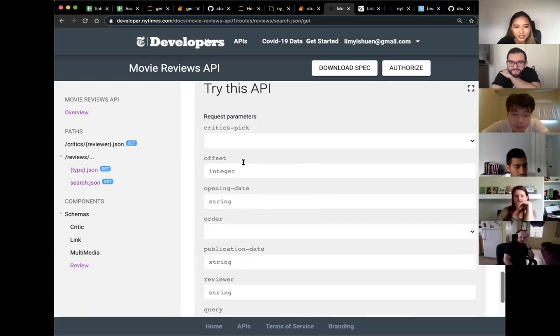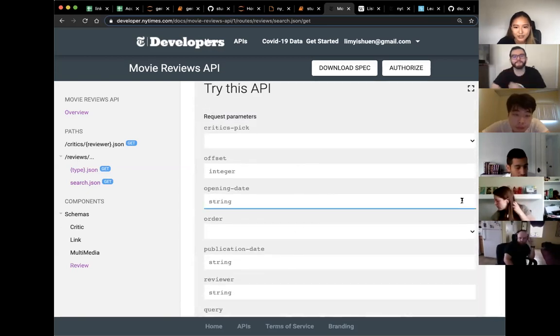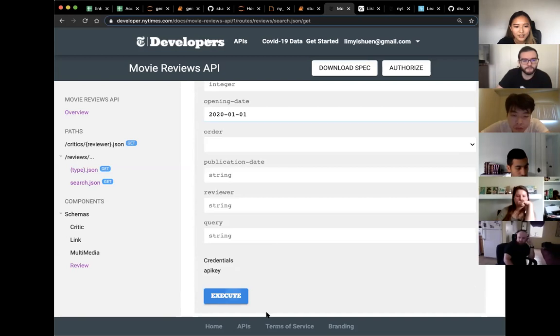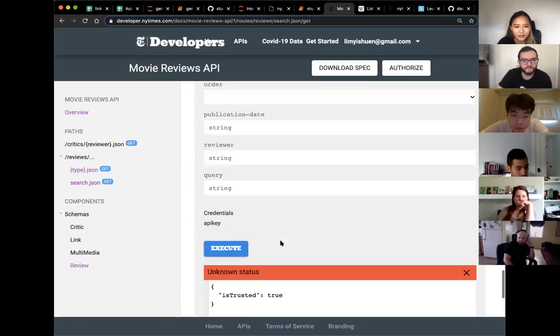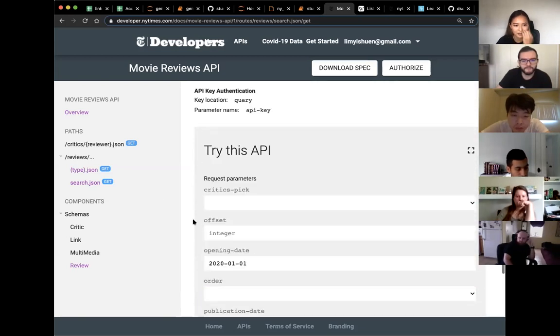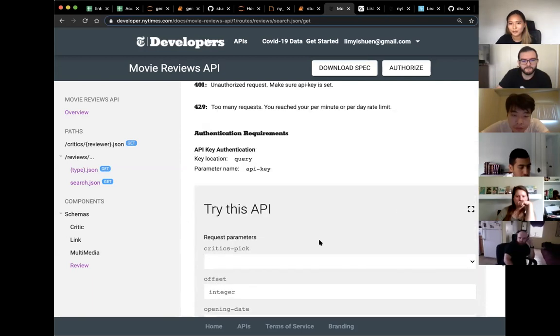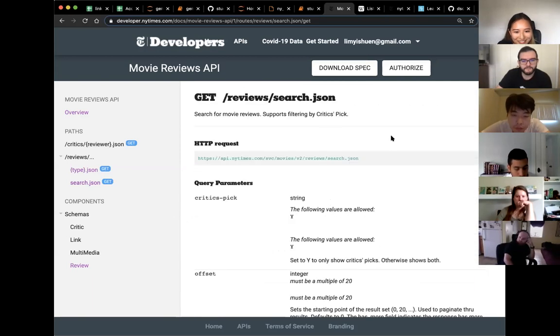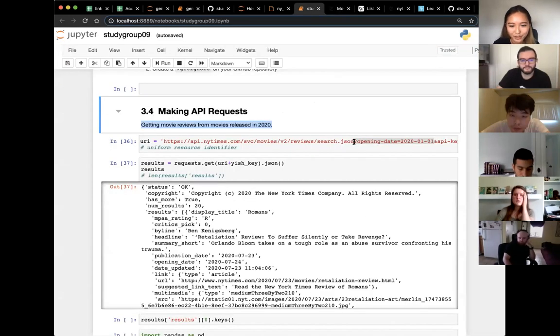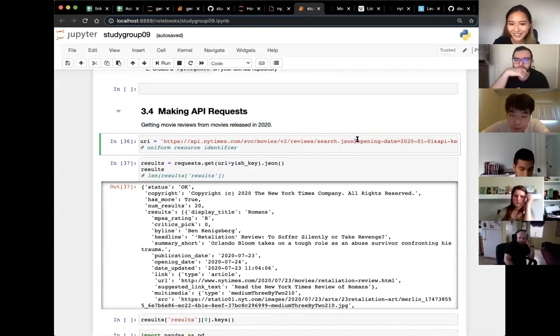Yeah, so here, under request parameters, you can give it an opening date of 2020-01-01. I think you can execute this. Ooh, wait, I think you want your API key anyways. Instead of doing this, let's scroll back up, because the way you would format it for most APIs is you start with this, let me go back to the URL. You're going to do a question mark, and then just feed it all your parameters.